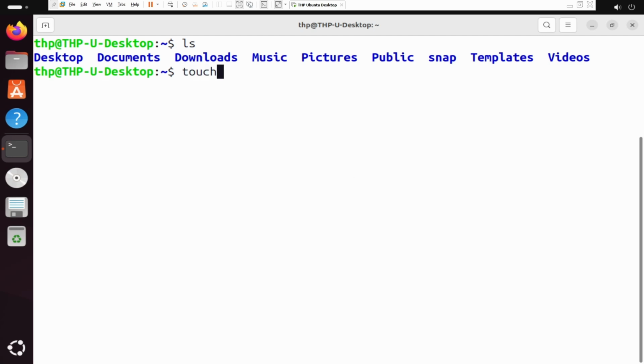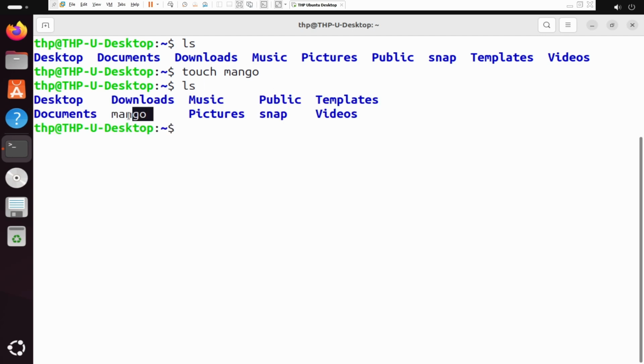I will just say touch, and I want to call the file mango. I'll just say touch mango, and I hit enter. And guess what? I've created a text file called mango. I'm going to write ls again to list the content of this directory to see everything right next to me and hit enter. And look at that. I see mango. So mango was successfully created.